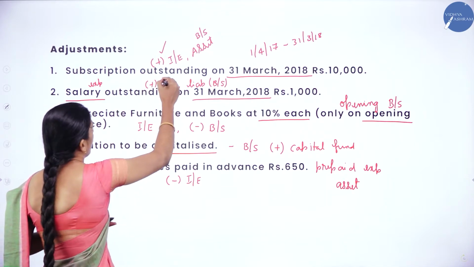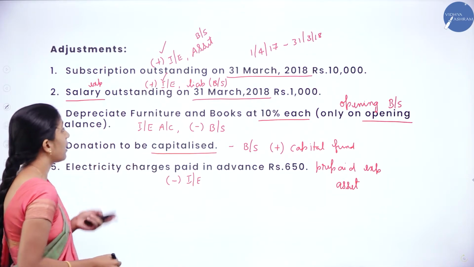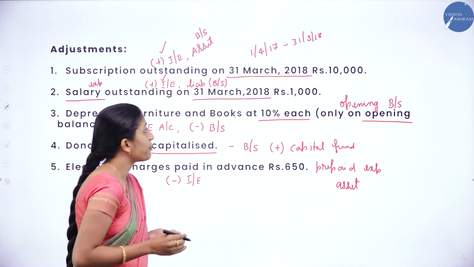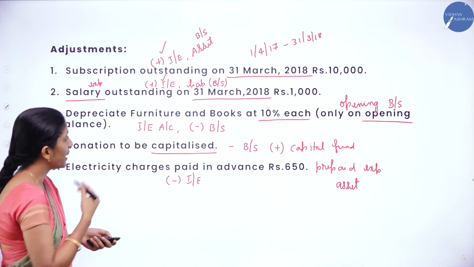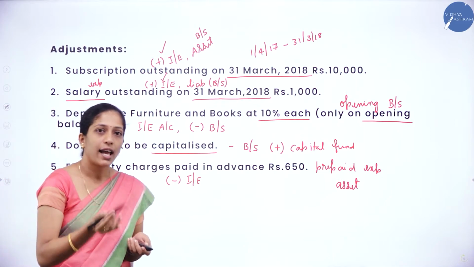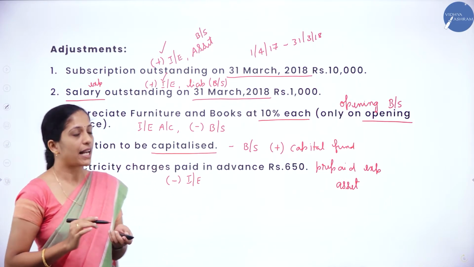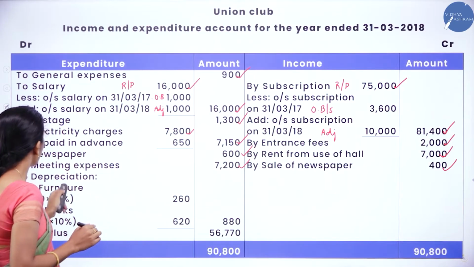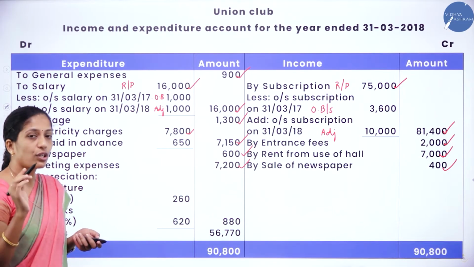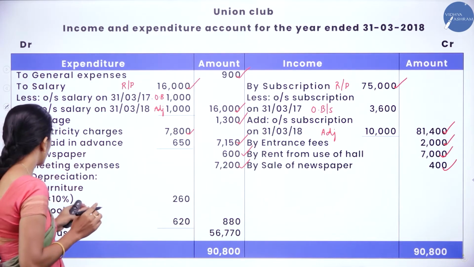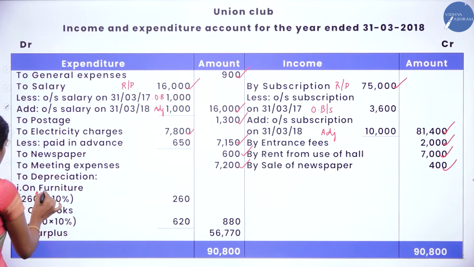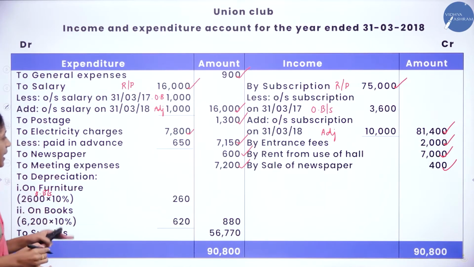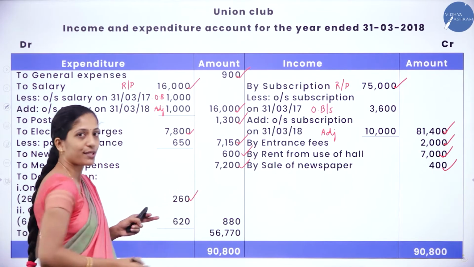Salary outstanding we had already recorded in income and expenditure account. Depreciation of furniture and books at 10% each only on the opening balance. So where do we record depreciation? Under the expenditure side of income and expenditure account. So, to depreciation on furniture, the opening balance of which is given in the opening balance sheet, that is 2,600. So 2,600 into 10% will get 260.